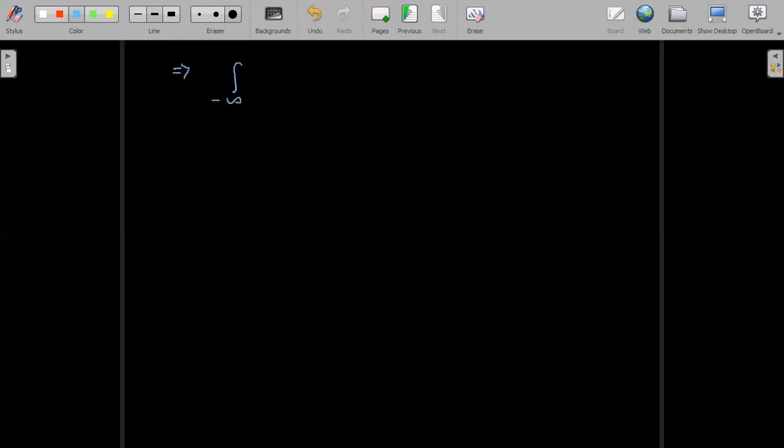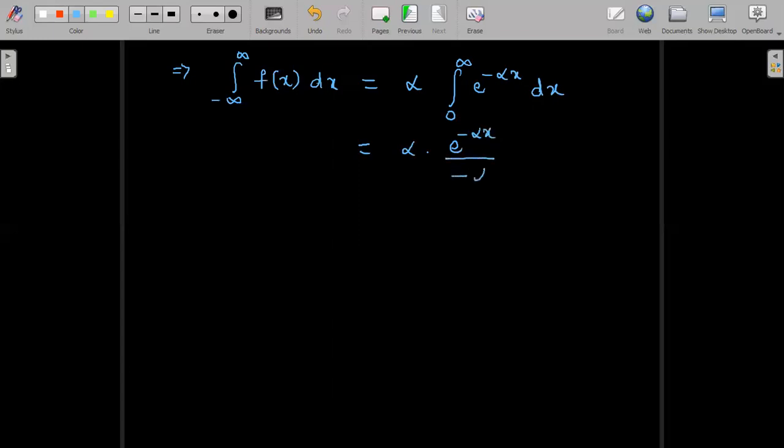So left hand side I retain as it is, and on the right hand side I can take alpha outside and integrate e power minus alpha x dx between the limits 0 to infinity. The integration of e power minus alpha x is e power minus alpha x divided by minus alpha, because we are integrating with respect to x and the coefficient of x comes to the denominator.